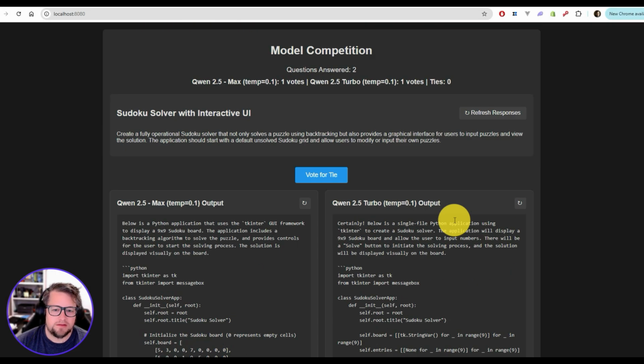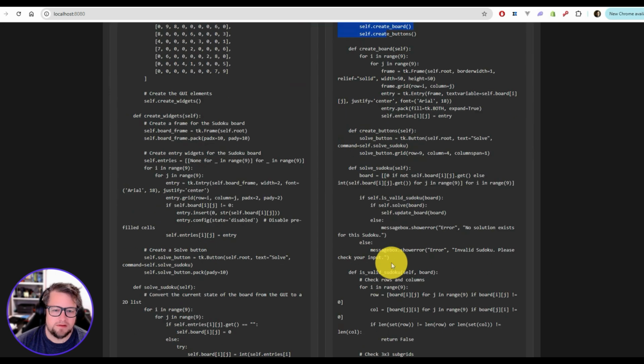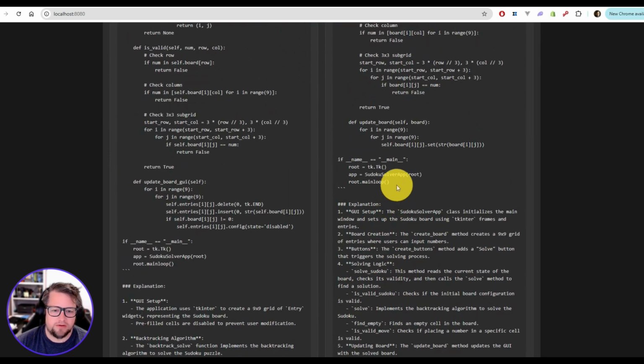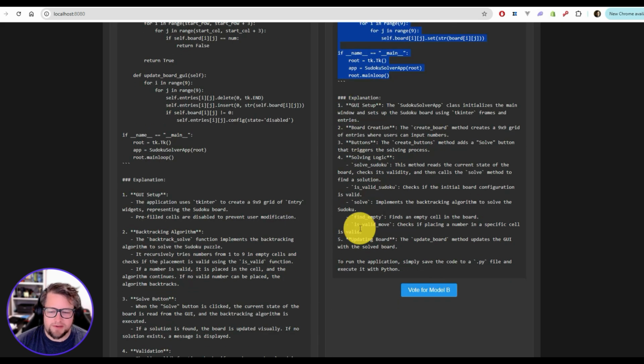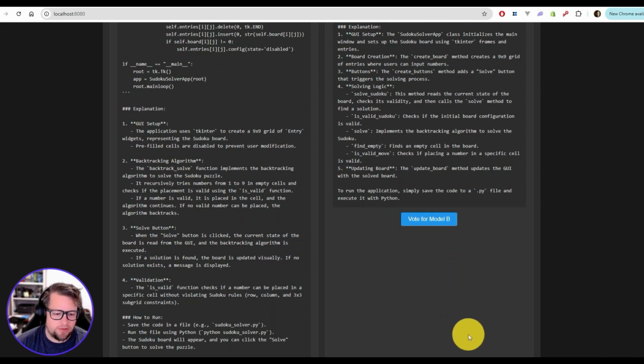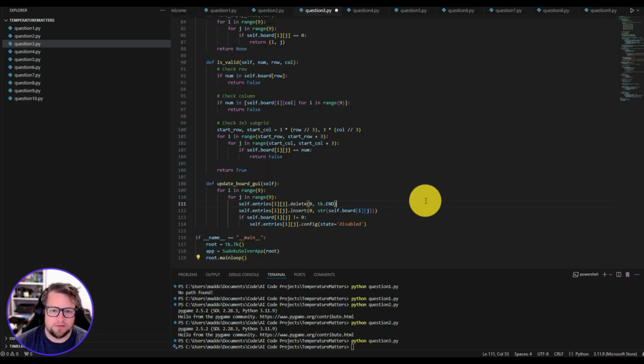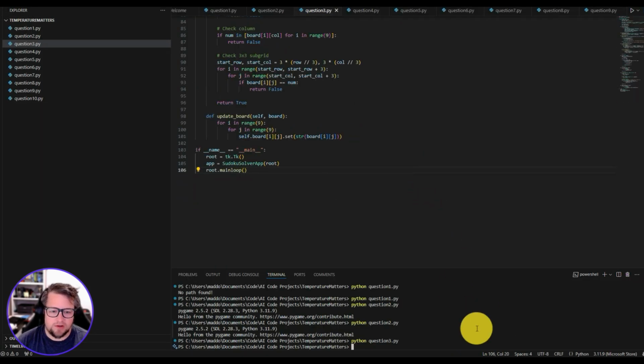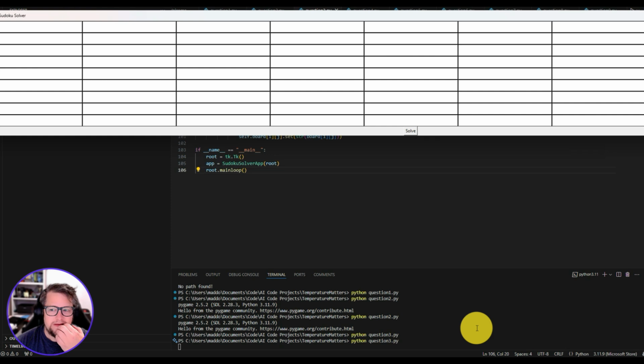Now, let's go into turbo. Code looks about the same length, slightly shorter. The explanation is relatively similar. Actually, the Max one goes into a little bit more detail there, so that's pretty cool. Let's go ahead and run the turbo version.